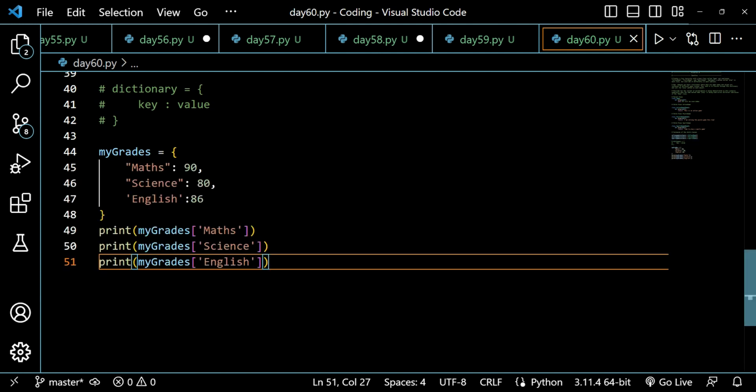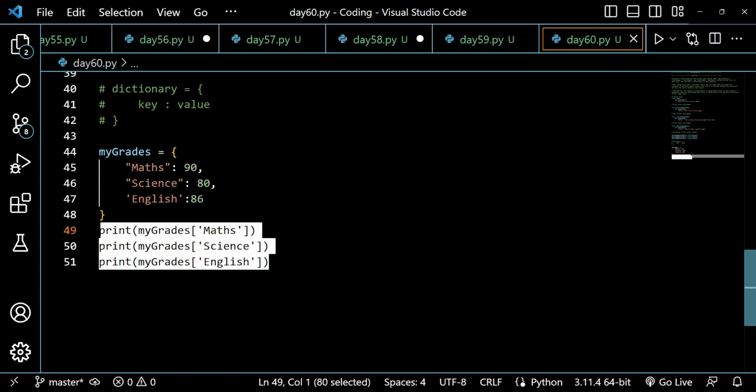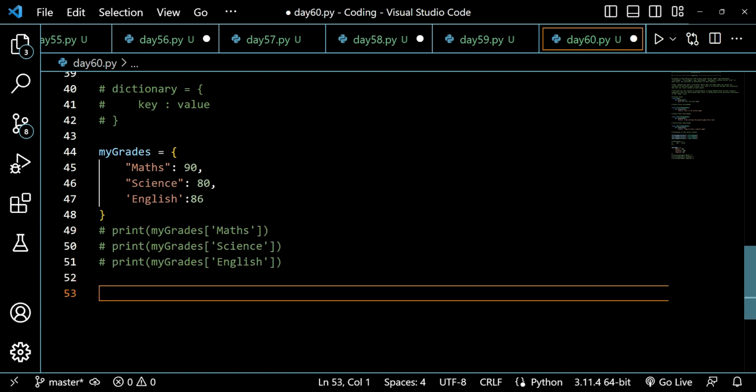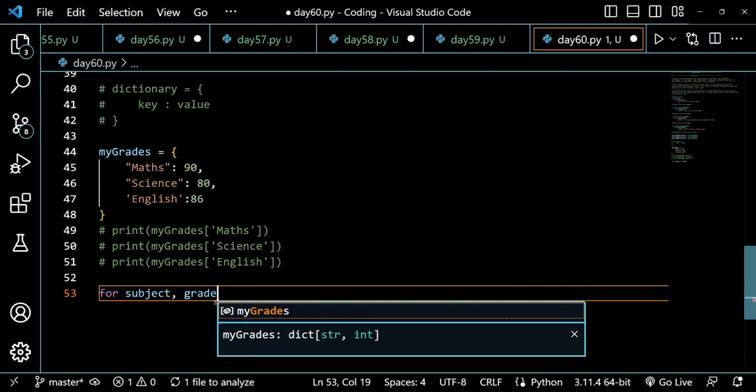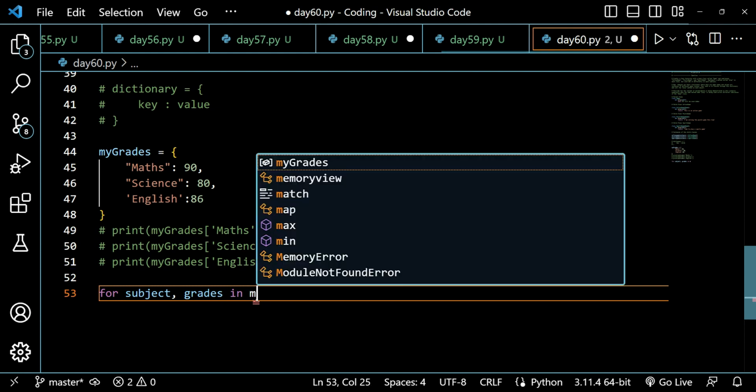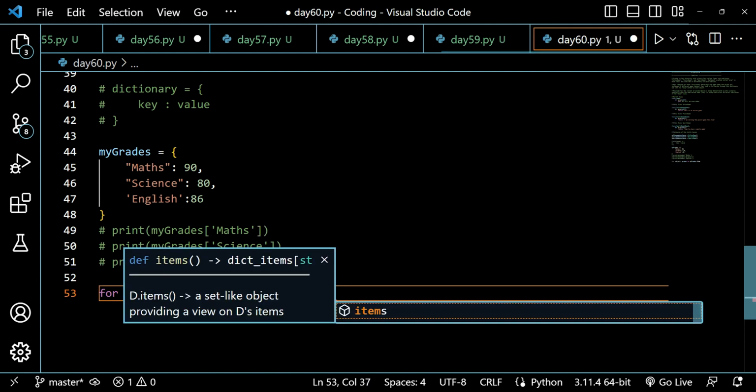What if I want to get both of them on different lines? I can run a loop here. To do that, I can say for subject, grades in my grades dot items.